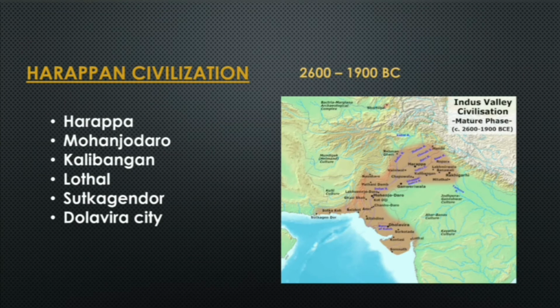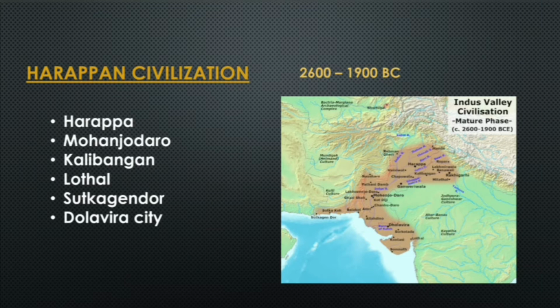First we will discuss the Harappan Civilization. The Harappan Civilization lasted from 2600 to 1900 BC. It was established on the banks of the river Indus, so it is also called the Indus Valley Civilization. In the map we can see the extent of the Indus Valley Civilization, which was spread over Gujarat, Punjab, Pakistan, and even Afghanistan.